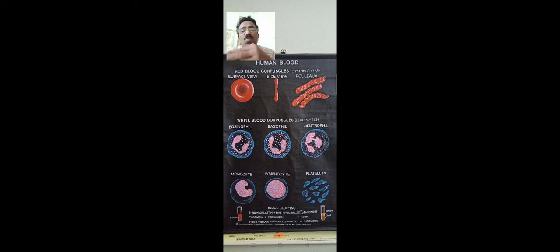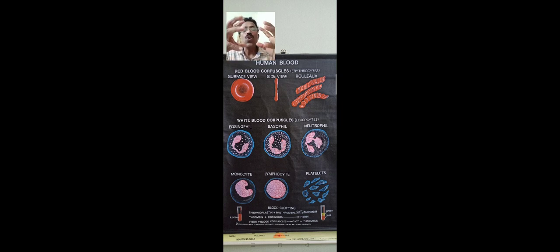And how does this blood clotting take place? That takes place with the help of blood platelets. The platelets get broken down and produce some fibers which cover the wound. Okay, and in that wound the red blood cells and white blood cells all get blocked. They get stuck among these fibers and the bleeding stops. So just understand the function of the platelets.